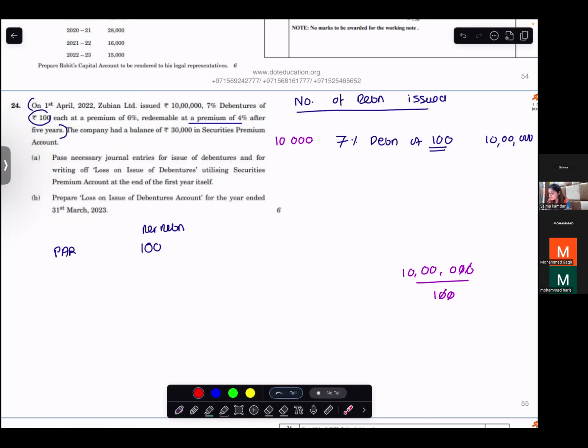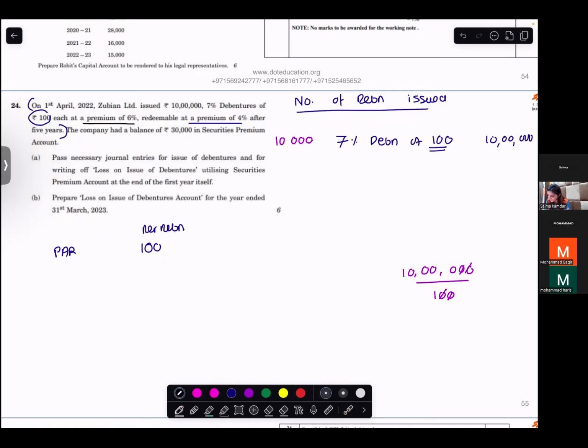So you've issued 10,000 7% debentures of 100. 10,000 into 100 makes it 10 lakh. Now, how did you issue it?